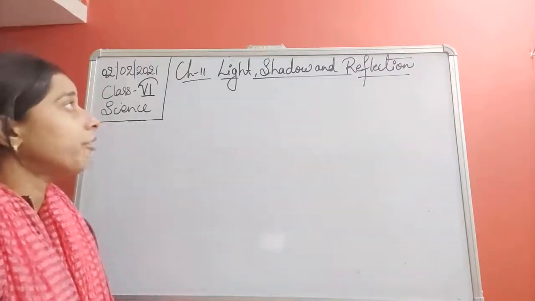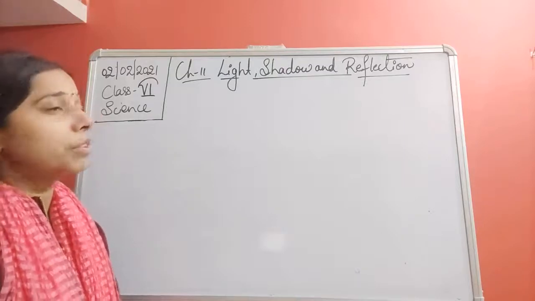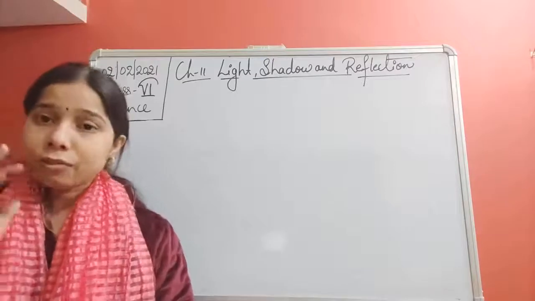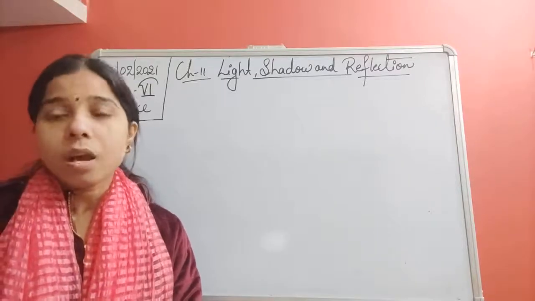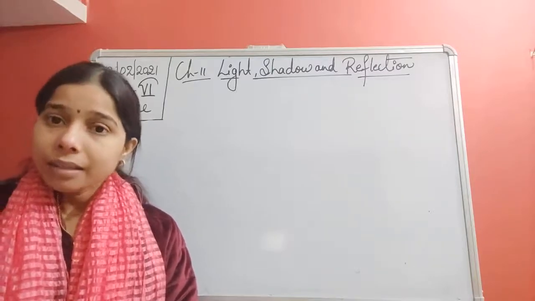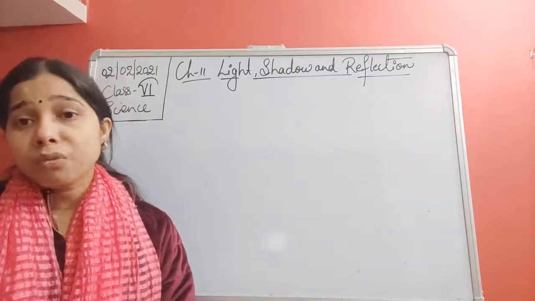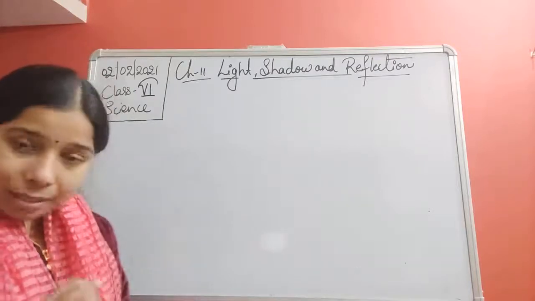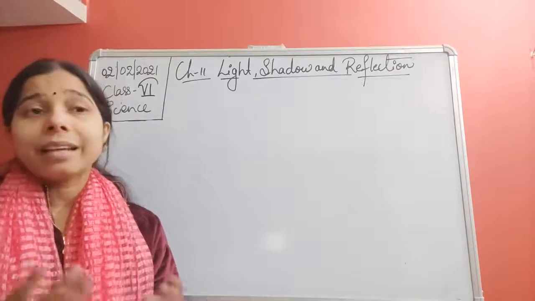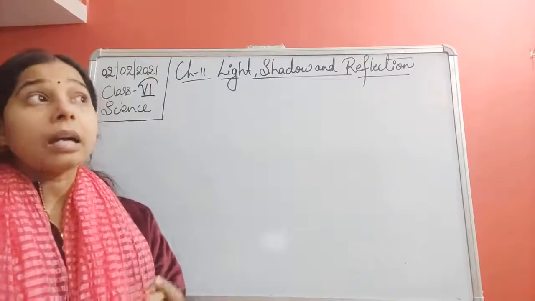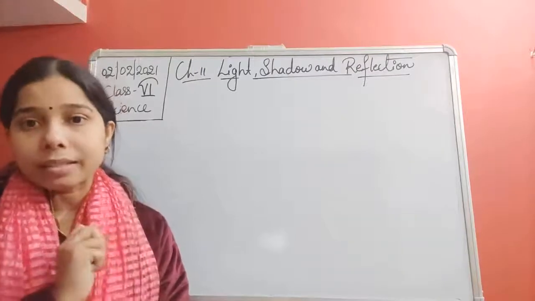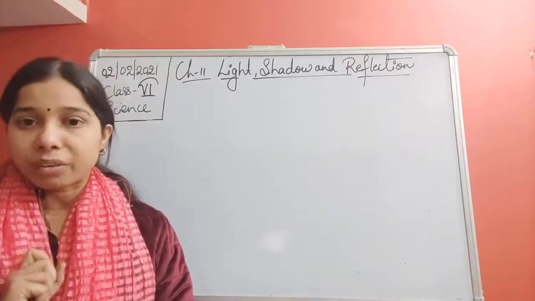Now we have seen a few things about light, students. The first thing is that light makes things visible, so there must be a source from which we are getting this light. Basically, the source of light is divided into two. What is the meaning of the source of light? The source means from where the light is given, or the object which gives out light. That is called the source of light.